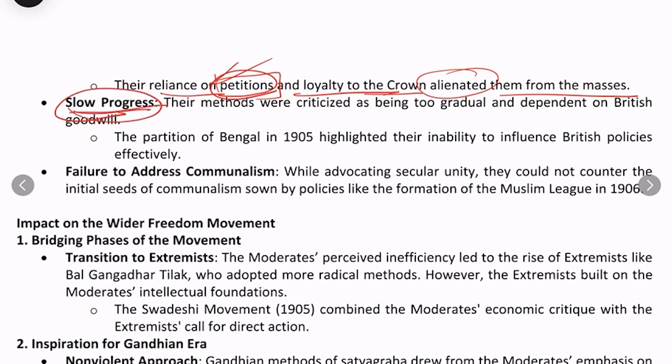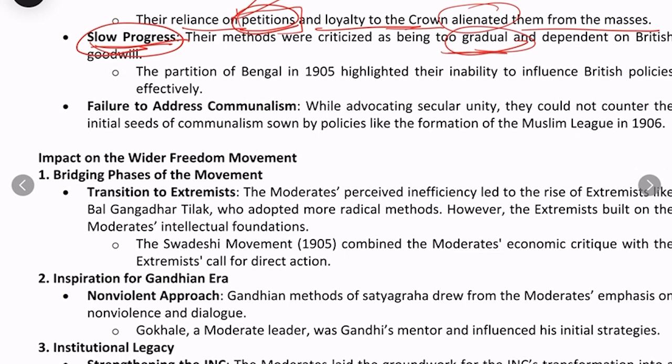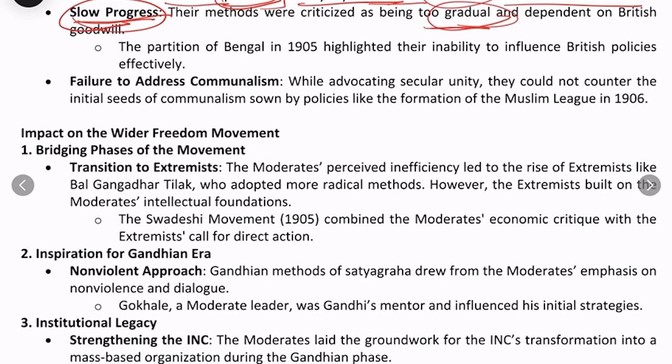Their progress was very slow, because their policies believed in gradual improvement and gradual achievements. Fine. They also failed to address communalism.